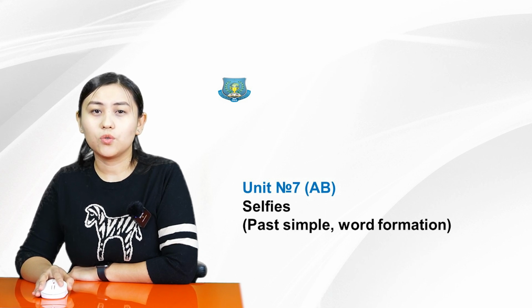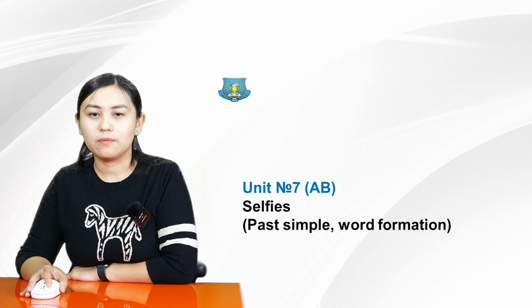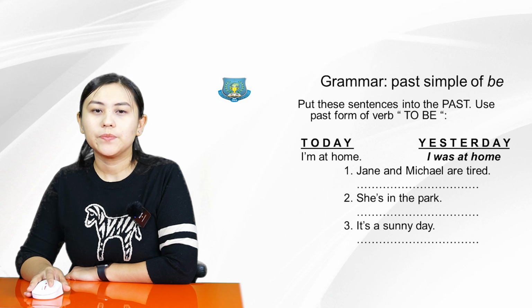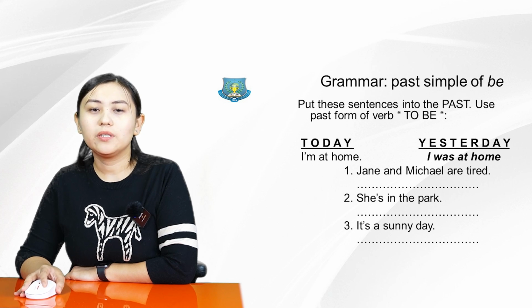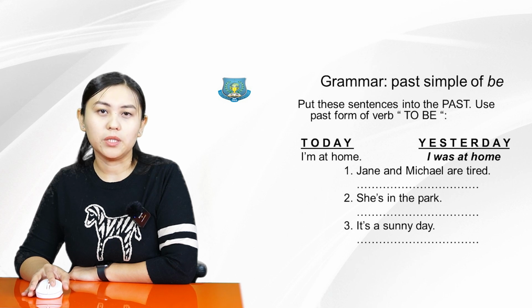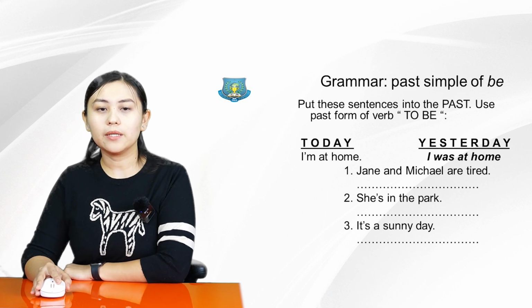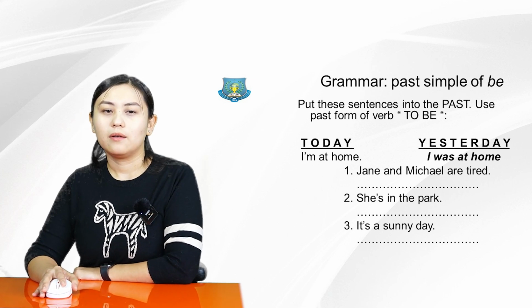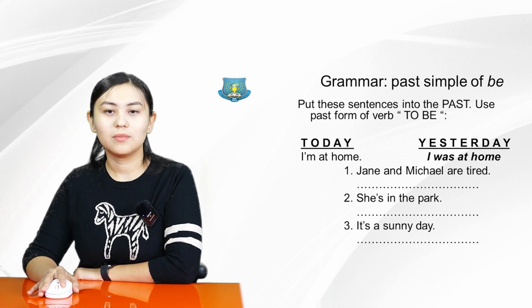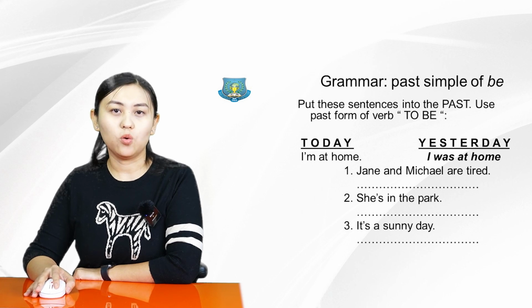Selfies. For today's grammar, we are going to learn about past simple and word formation. You are given some exercise about past simple of be. Put this sentence into the past. Use past form of verb to be. Do you remember the past form of to be? There are were and was. Here is the example. Today, for example, I'm at home. Yesterday, I was at home.